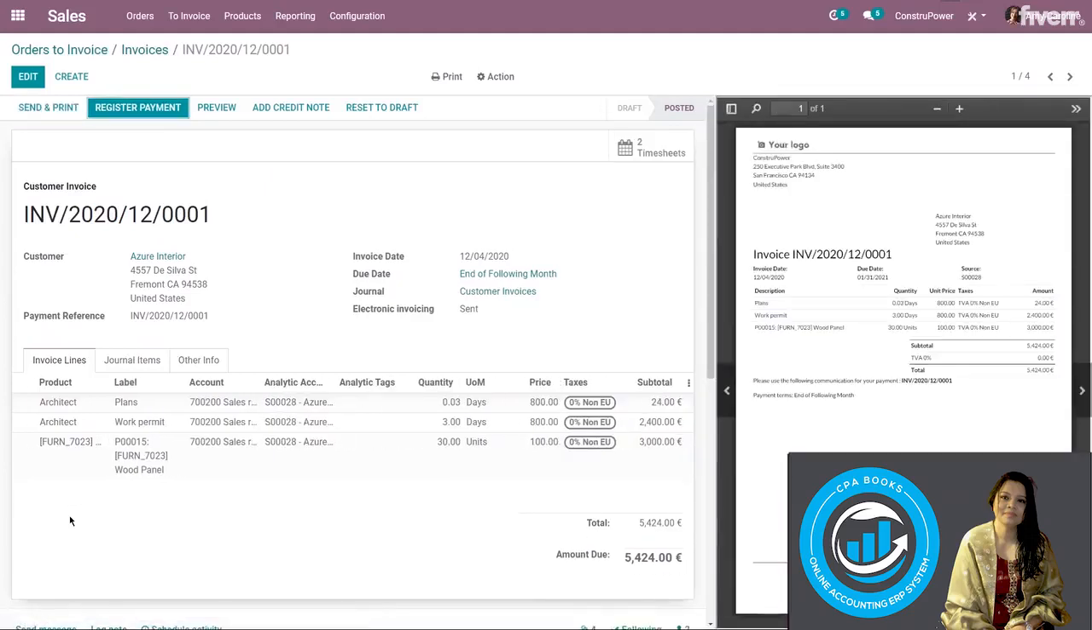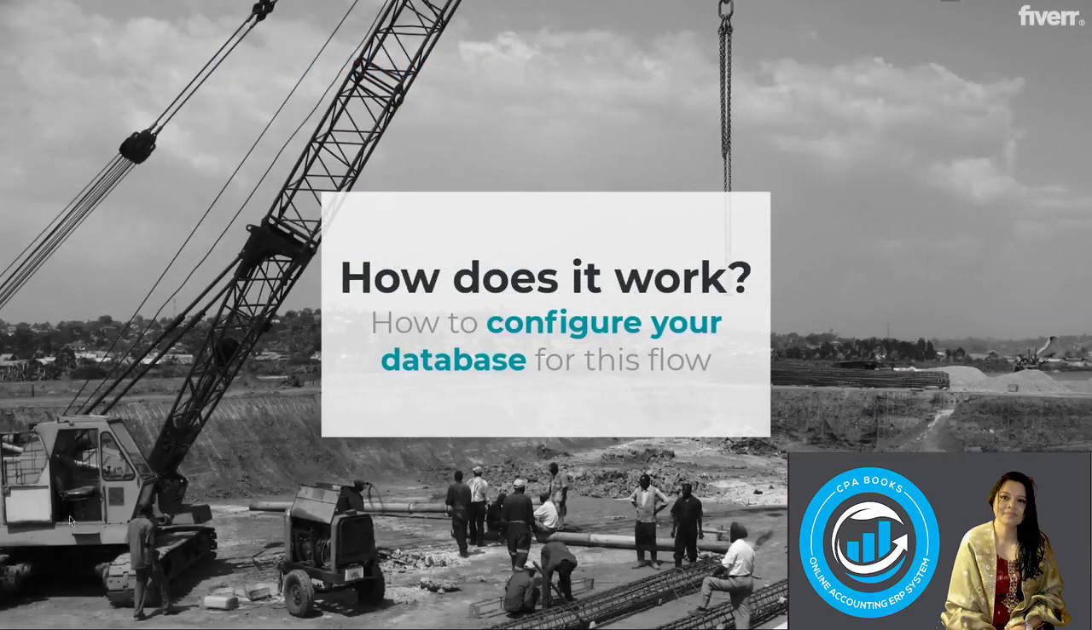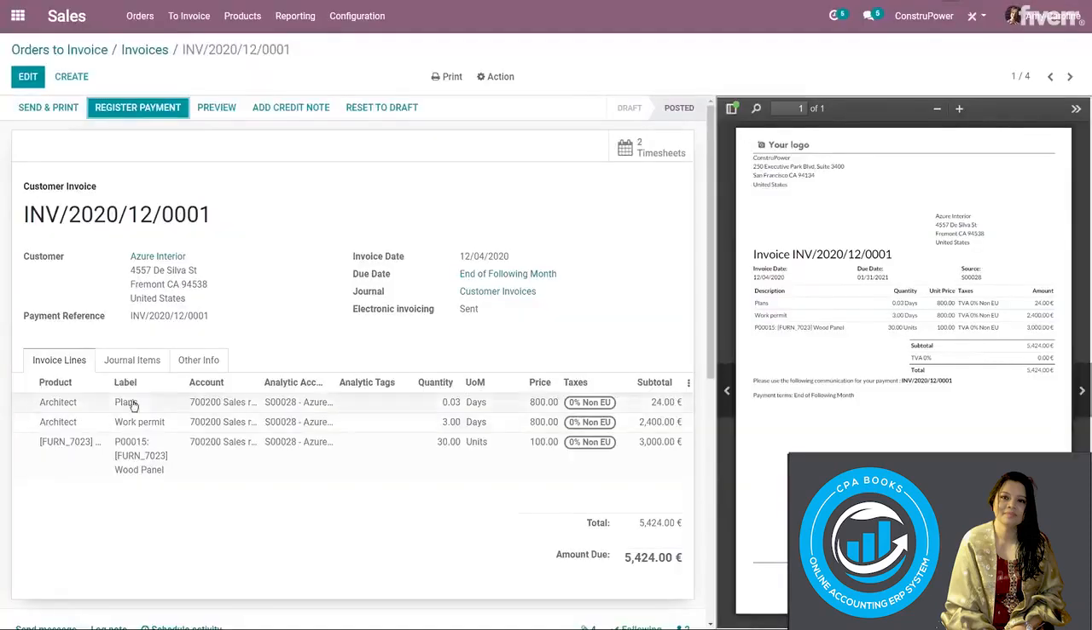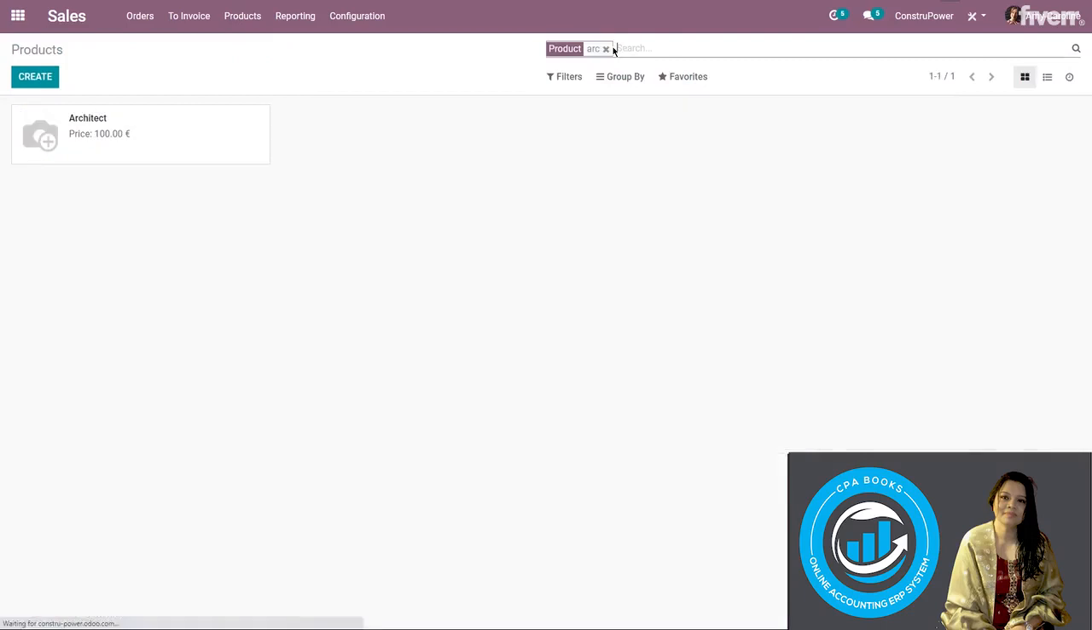So it's easy, fast, and interesting, right? So how is this possible? How can we make this work? Well, there are a few things that we have to do to automate some processes. So we're going to go back to the DB. And what I'm going to do first is go to products, remove the can be sold filter, and look for my architect.